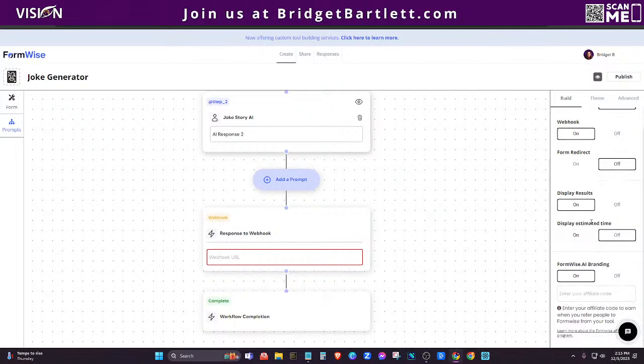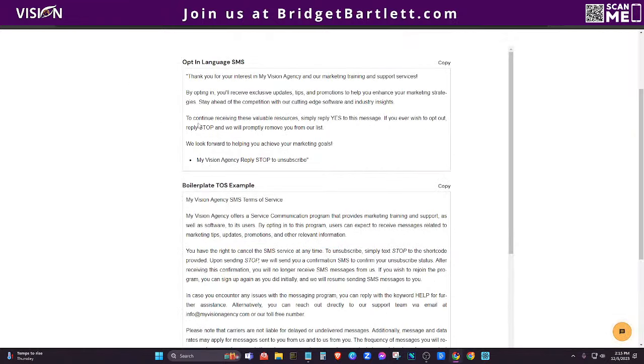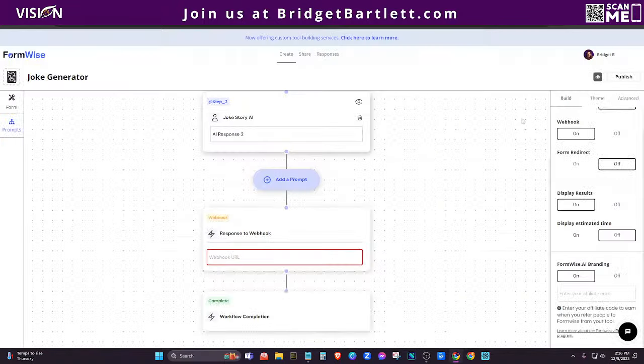So I'm going to say form redirect off, and I'm going to display the results. And I can choose to display the estimated time. If you remember when we submitted this form here, it said that it's like 4 minutes or something like that as it was bringing it up. And so you can choose to display that or not. I'm just going to keep that off.